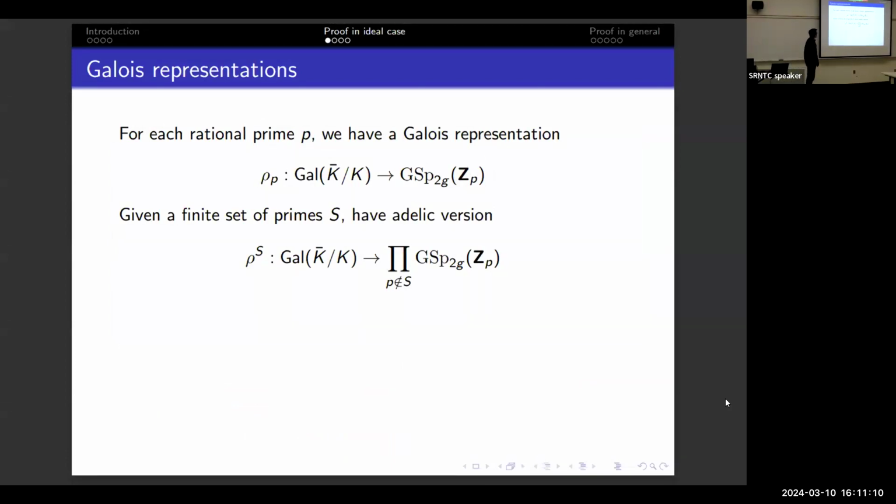So first is cut off, but the section title is proof in an ideal case. I'm going to show you a proof where literally everything is as nice as possible.